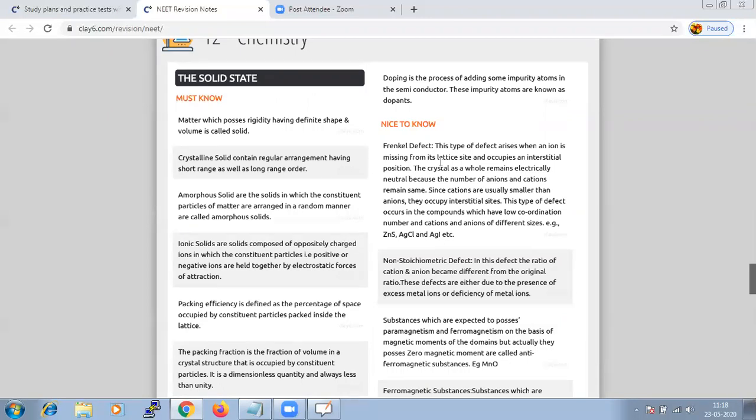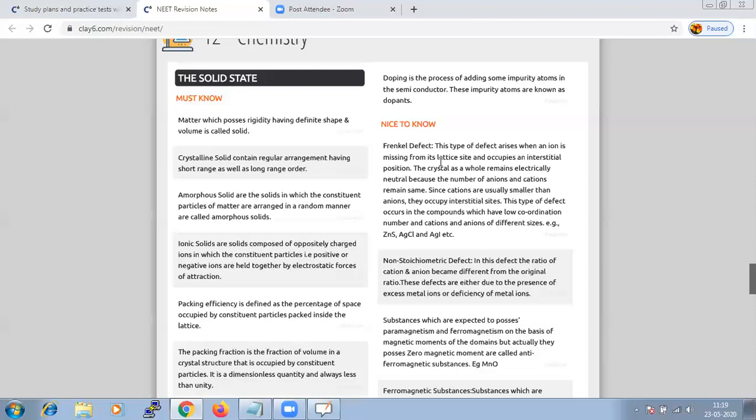This is due to the large difference in size. In Schottky defects, the cations and anions are almost of similar size, but the Frenkel defect is exhibited by ionic compounds because of the large difference in the size of the ions.